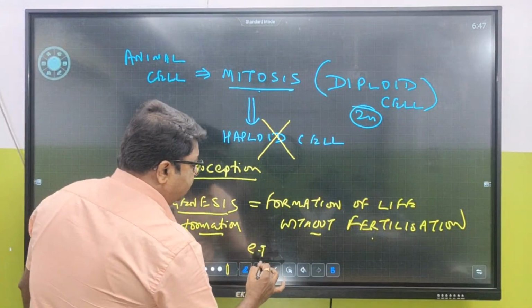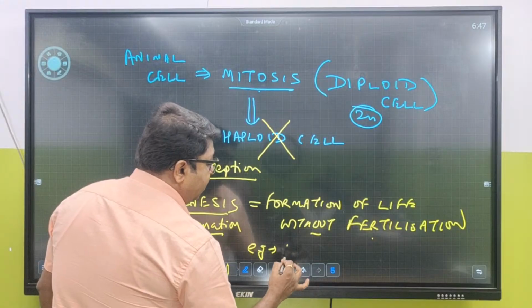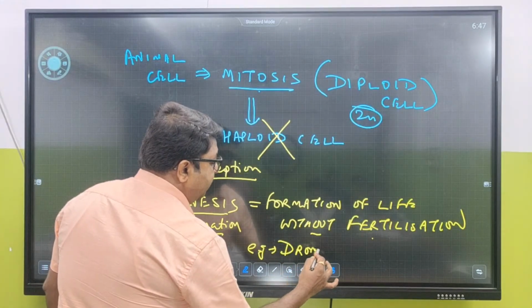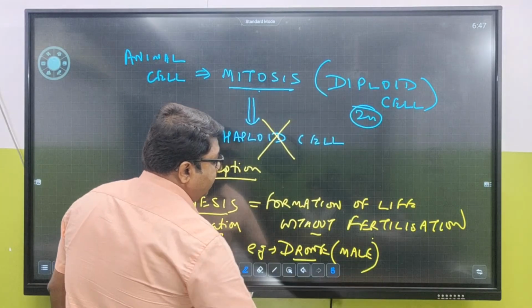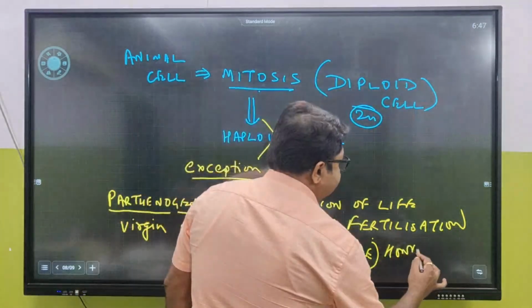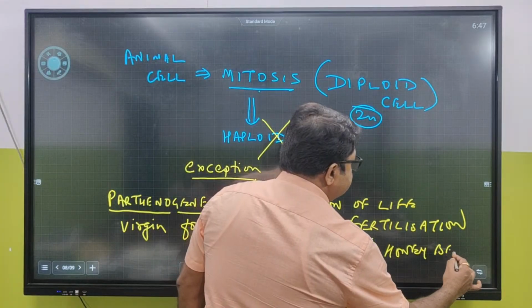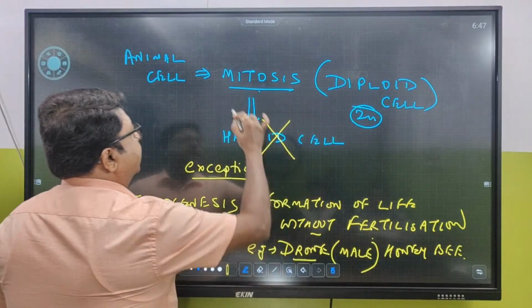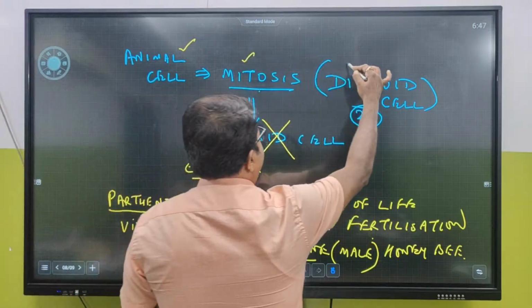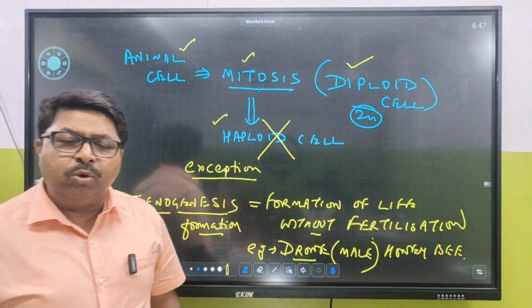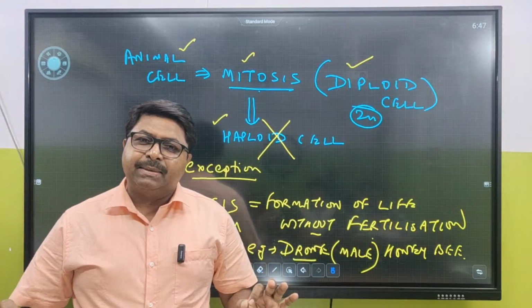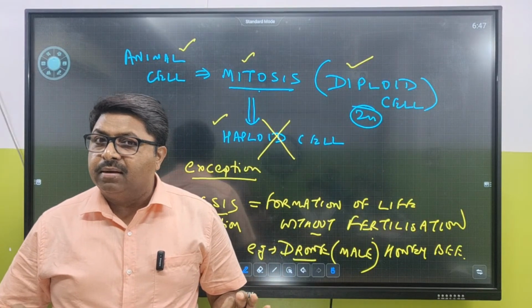And the example is what? Male drone. It's a bee. Male drone, honeybee. What happens in honeybee? Let me give you these details. In animal cell, mitosis normally takes place in diploid cell, but where does it not take place? It doesn't take place in haploid cell, but there is one exception where it does, and that is the male drone in honeybee.